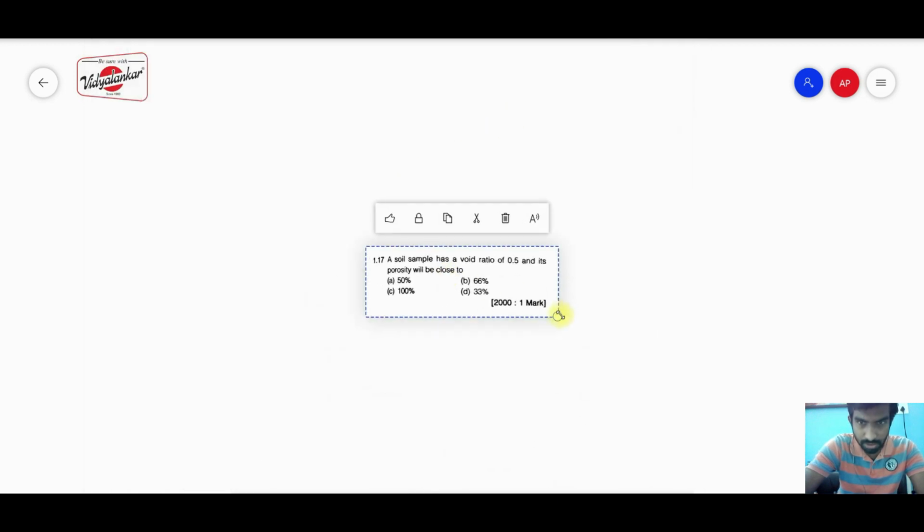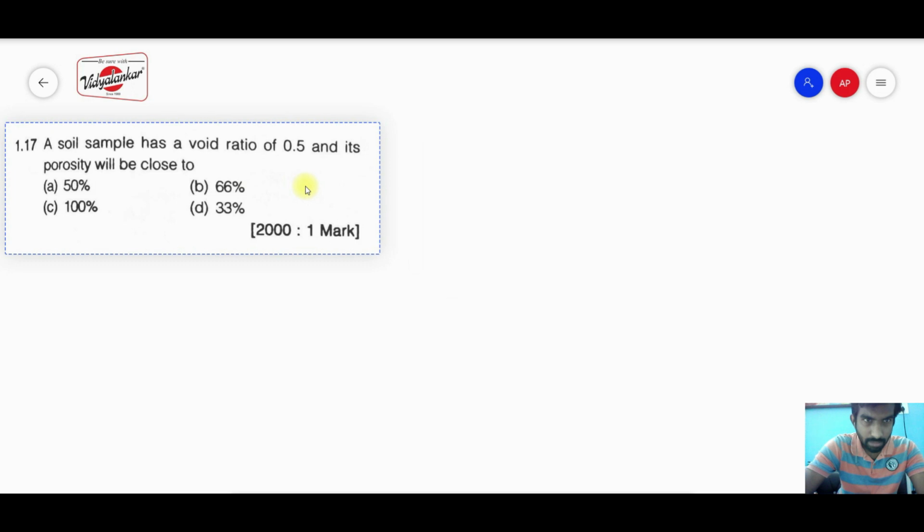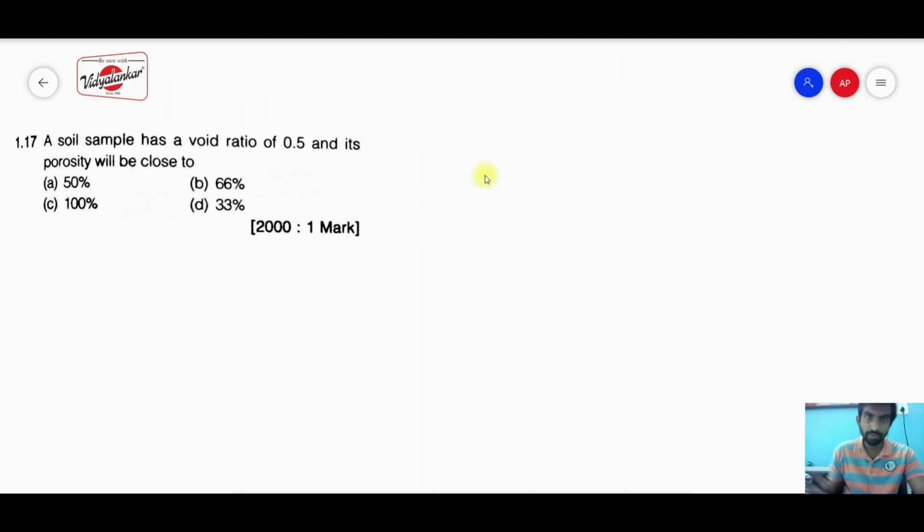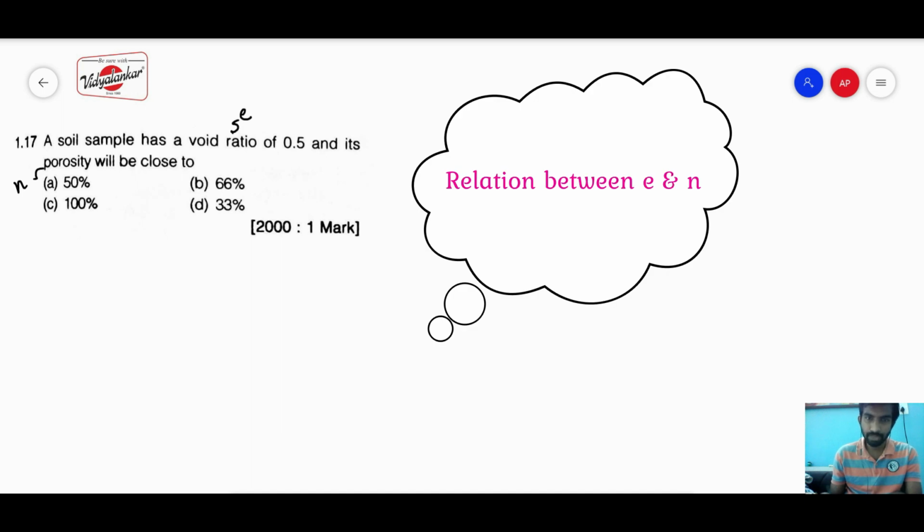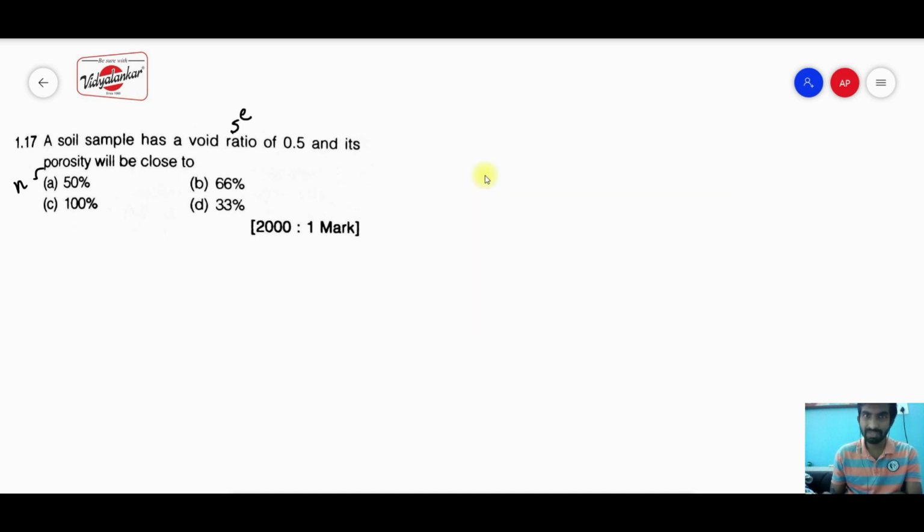The question is given as: a soil sample has a void ratio of 0.5 and its porosity will be close to. So here they have asked regarding the porosity. First we must know that the void ratio is denoted by the letter small e, and the porosity is denoted by the letter small n. So we have to define the relation between the void ratio and the porosity. Before that, we'll see what a three-phase system diagram is, because based on that only we have to define the void ratio and the porosity.